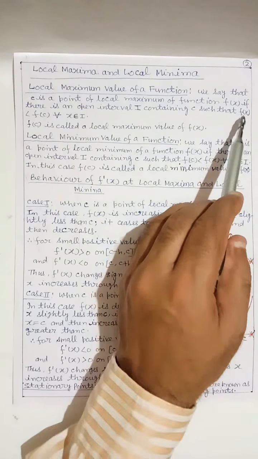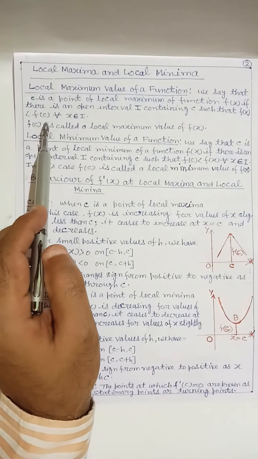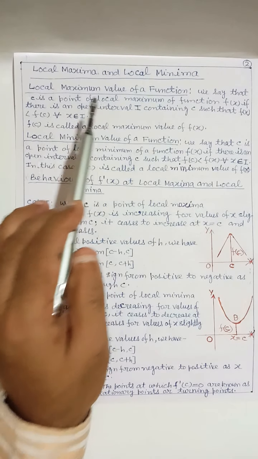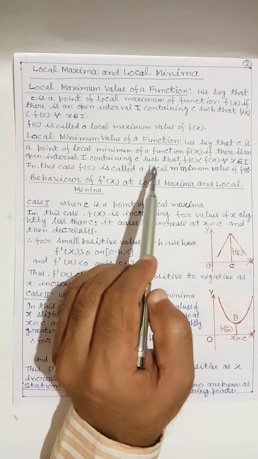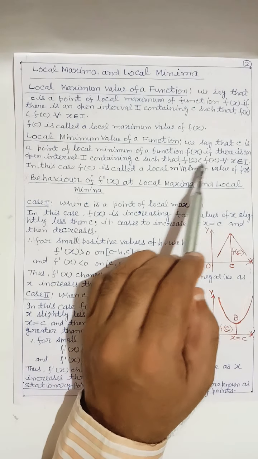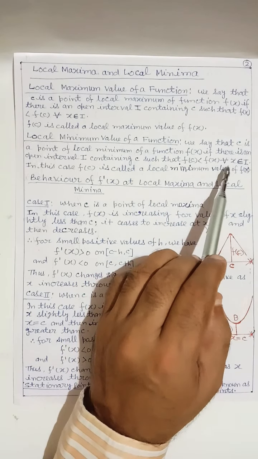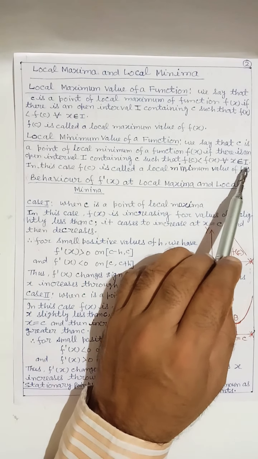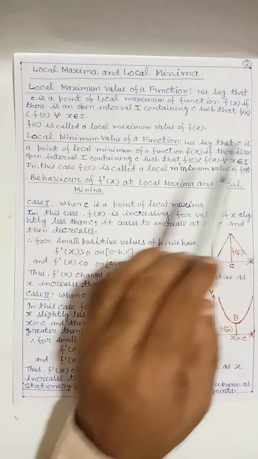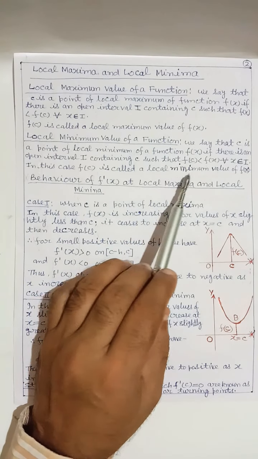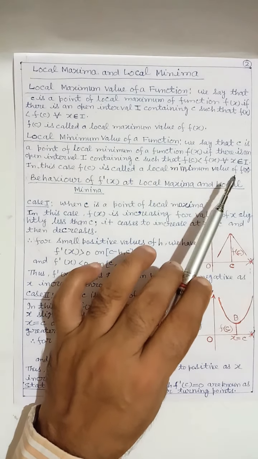Here f(x) is less than f(c) in the case of local maximum, but in case of local minimum f(x) is greater than f(c) for all x belonging to the given interval I. In this case, f(c) is called a local minimum value of f(x).